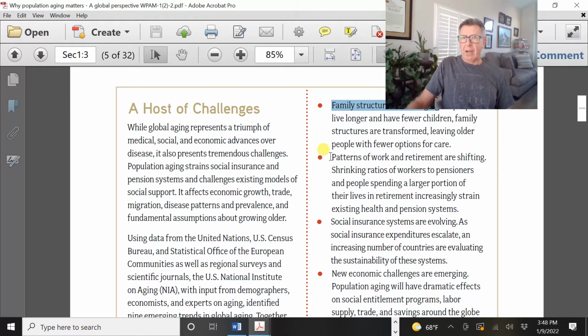Because of this, and because we're all living longer, we need more money. We're going to see this pattern. When do I retire? Governments are saying, you know what? We can't give you a pension anymore. We can't guarantee you an income anymore. It's up to you to invest. All these things are changing.